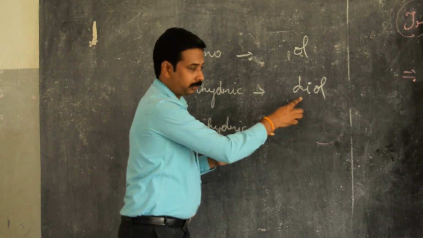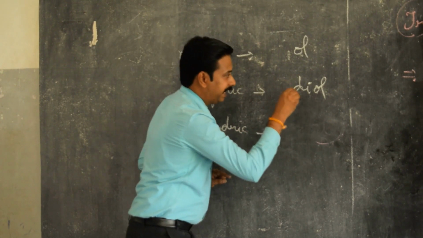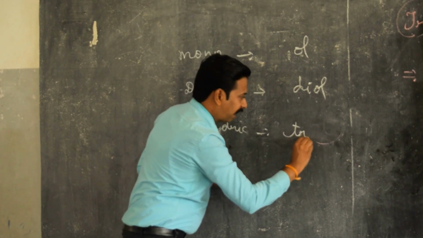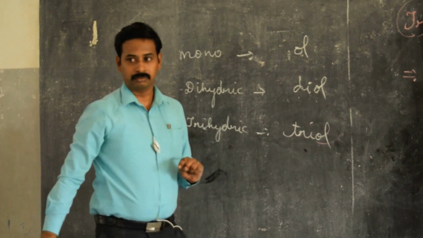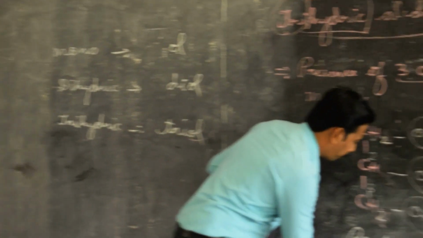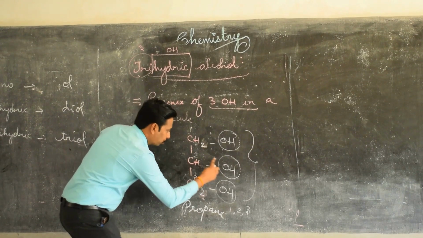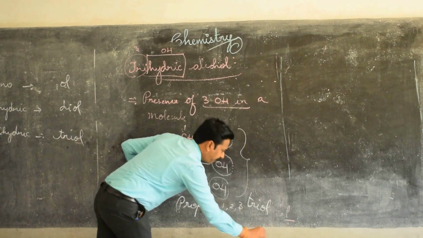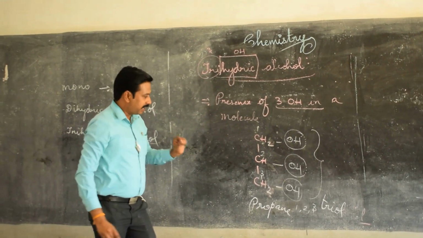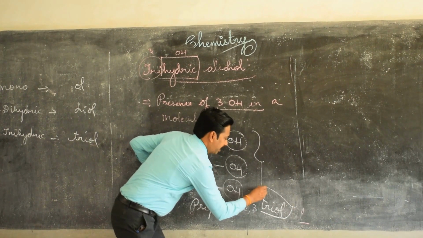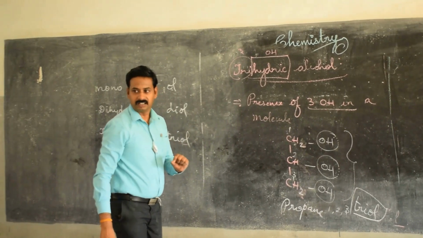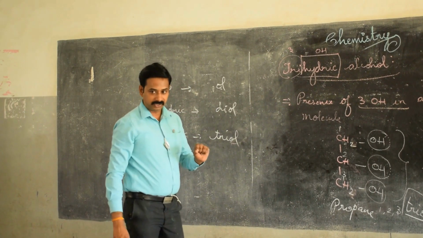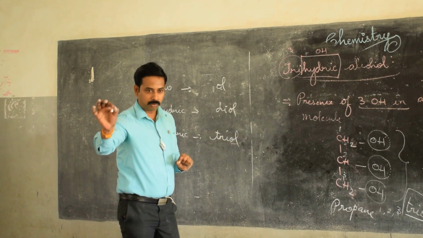This one is diol, and this one is triol. Clear? So propane 1, 2, 3 triol. Presence of 3 OH in a molecule is called as triol.